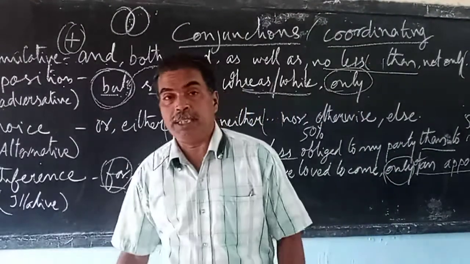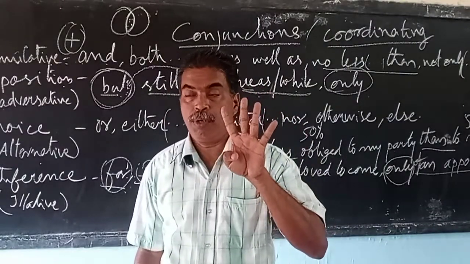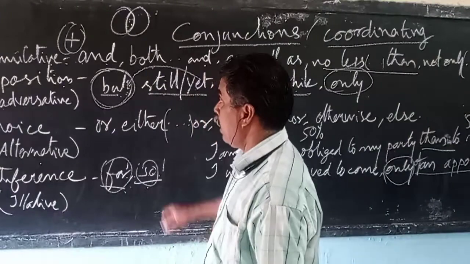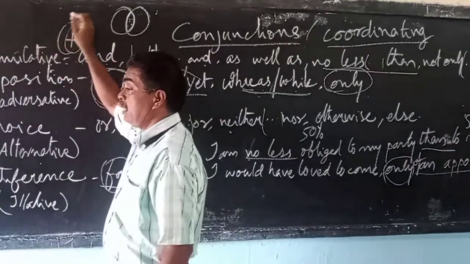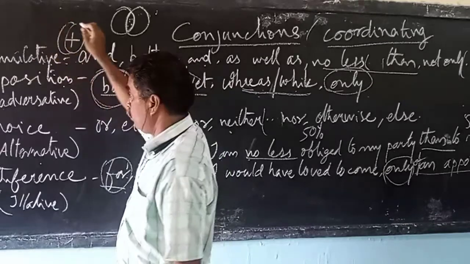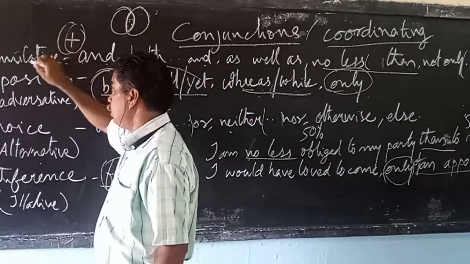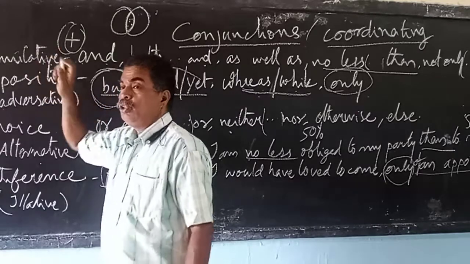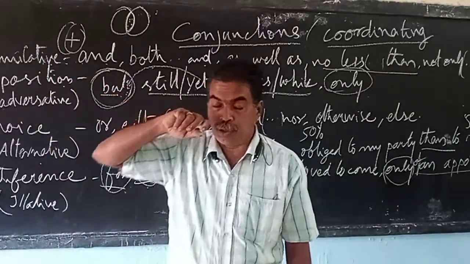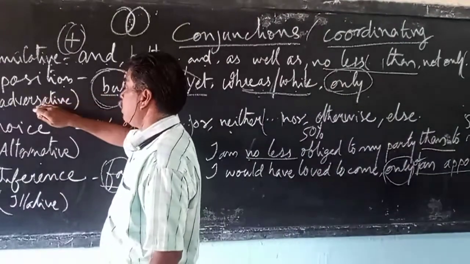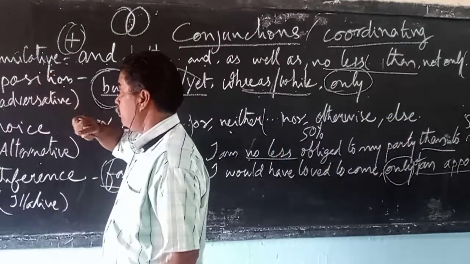Coordinating conjunctions are basically of four types. They are cumulative conjunction, that is used for adding up facts, sentences, or clauses. Second one is conjunctions of opposition or adversity conjunction, where you join two clauses or two phrases that are sometimes opposite in nature.